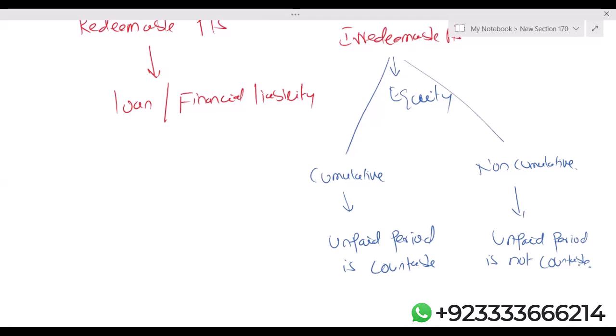In case of non-cumulative preference shares, only if the organization declares the dividend do we deduct it, otherwise we will not. Another point: in the exam, if only preference shares is written and nothing else, we always assume they are irredeemable, and also that they are cumulative.